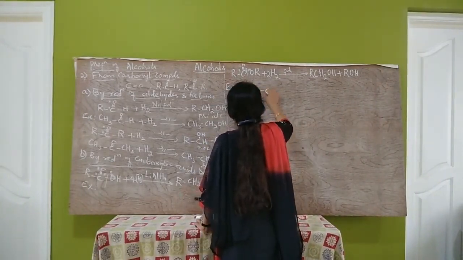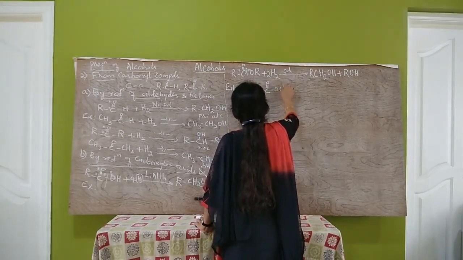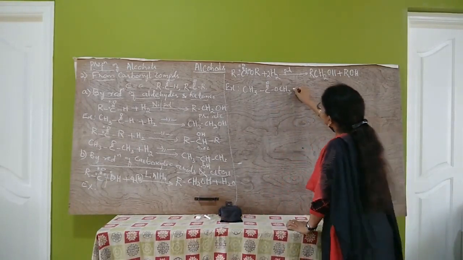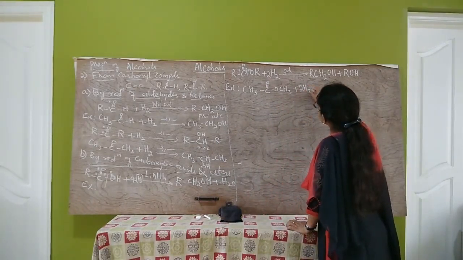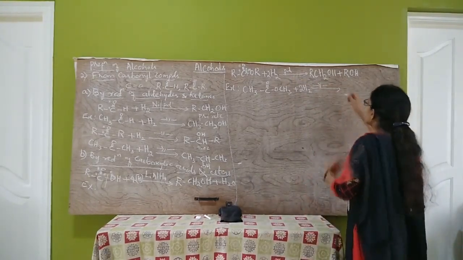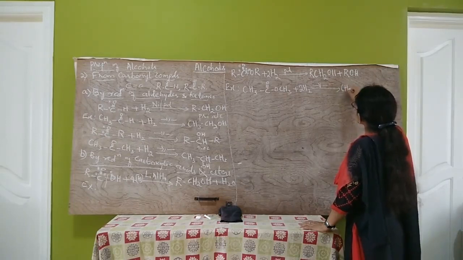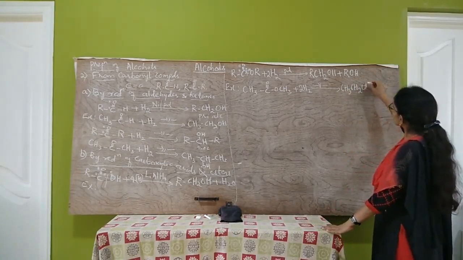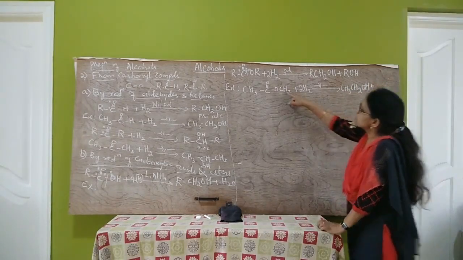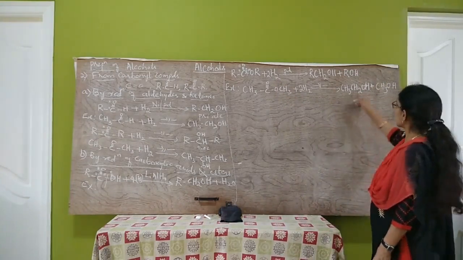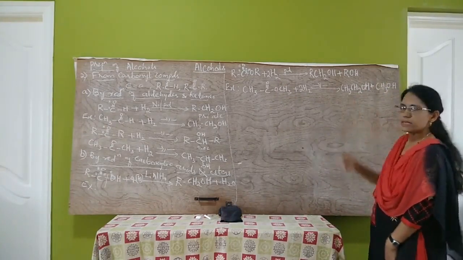So let us write one example. CH3COOCH3. This is methyl acetate. On reduction by using hydrogen in the presence of nickel, platinum or palladium catalyst, we get CH3CH2OH plus CH3OH. That is methanol. So ethyl alcohol and methyl alcohol are obtained here.